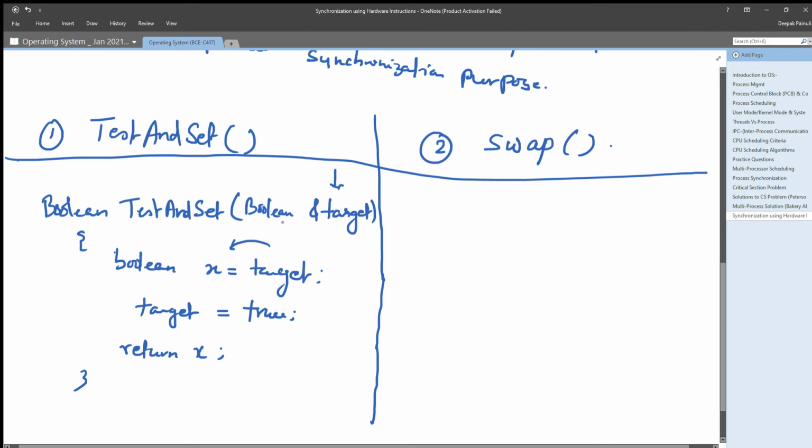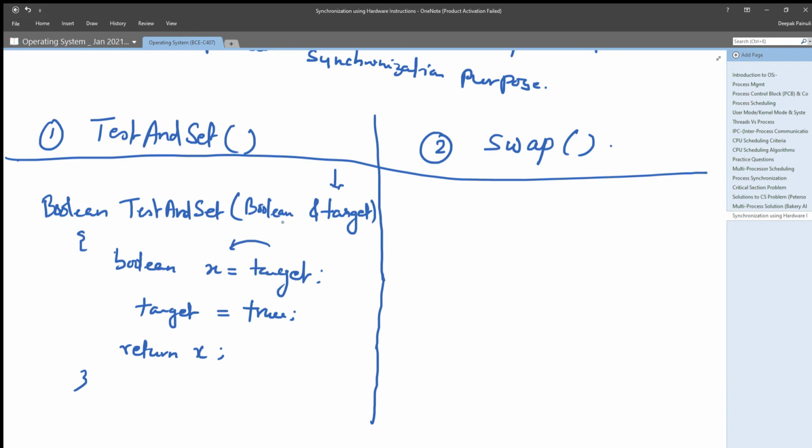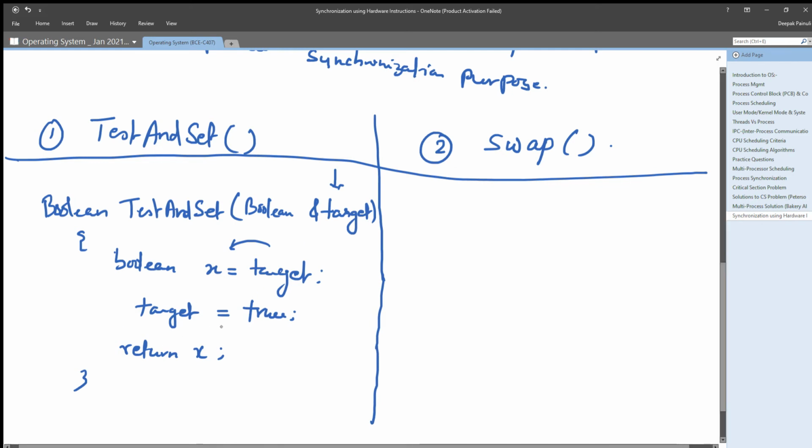Because it is boolean, there will be only two values, either false or true. So whatever the target is, it will be assigned true always, right? And after assigning true, it will return the value x. That means it is returning the old value, whatever it was, right? So this is the definition of the test and set function.